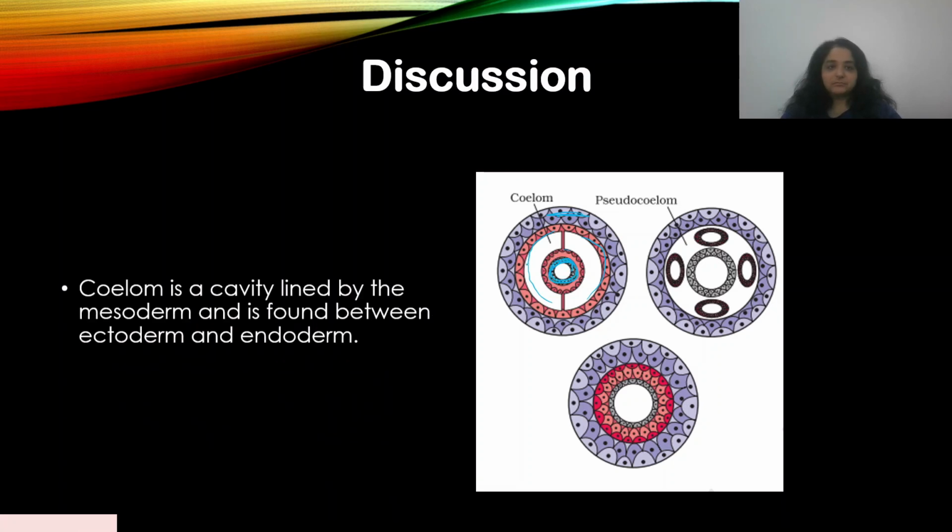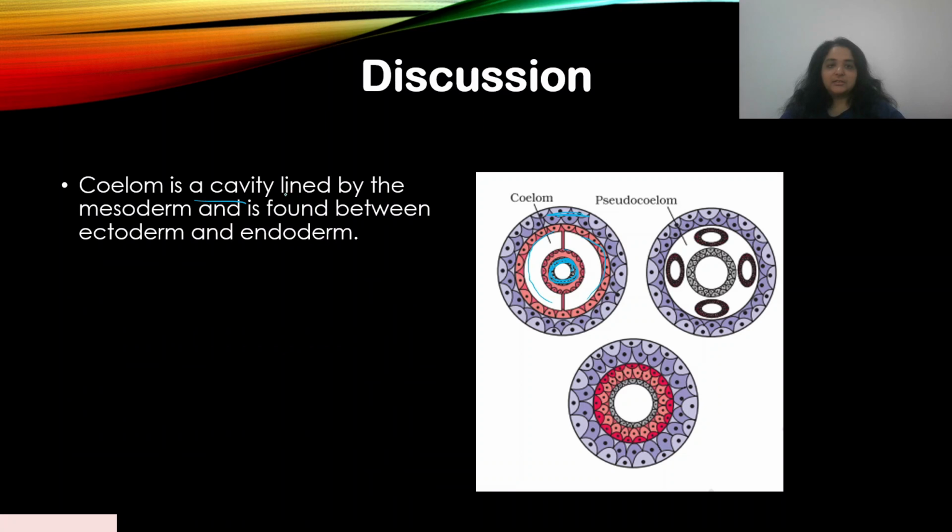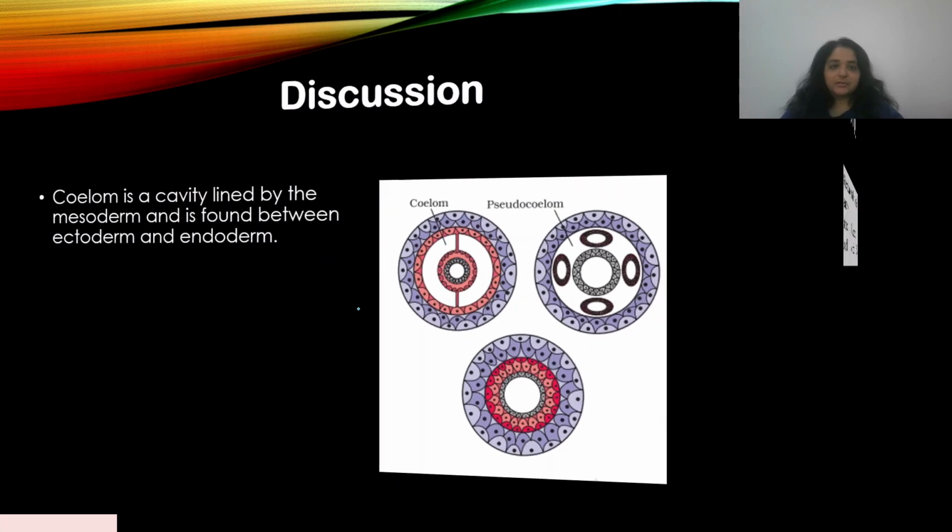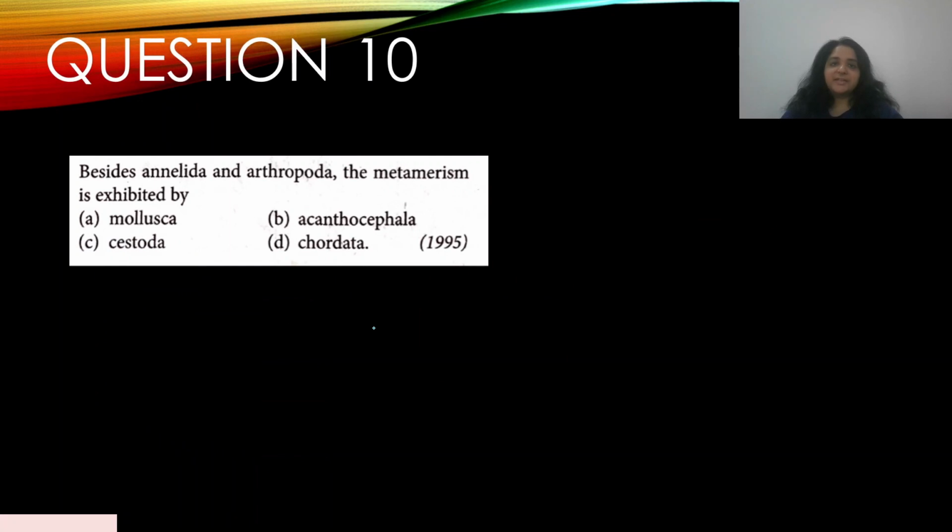Okay, so the coelom cavity is a cavity lined by the mesoderm and is found between ectoderm and endoderm. Okay, let's move on. Question number 10.